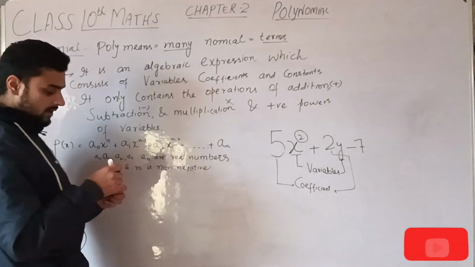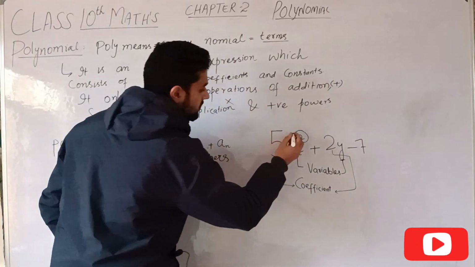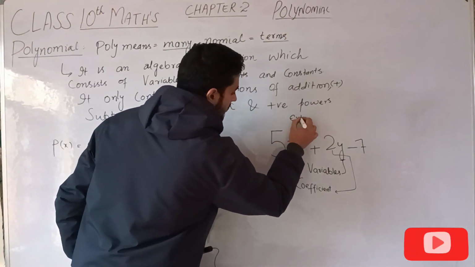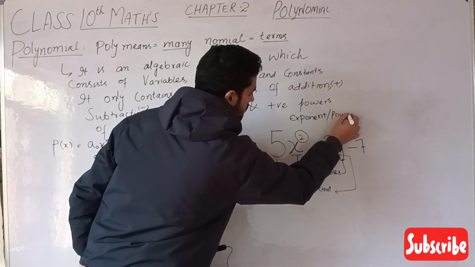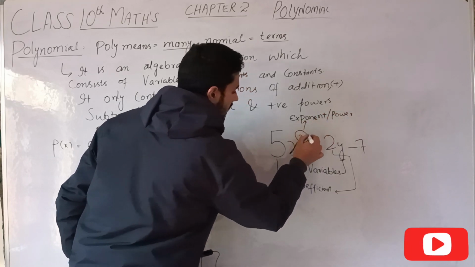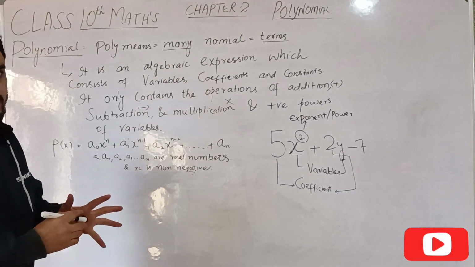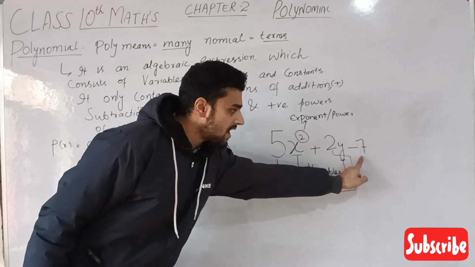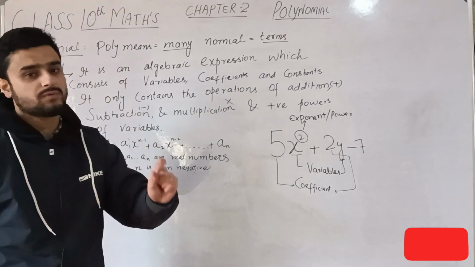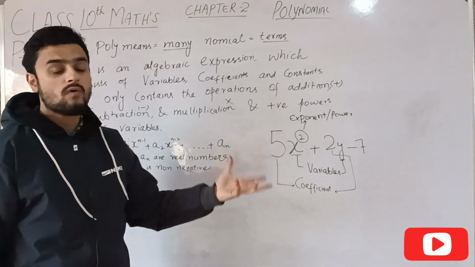What is this 2 called? It is a power or exponent. This 2 is called exponent or a power. What is this 7? I cannot call this 7 a variable or a coefficient. Why?